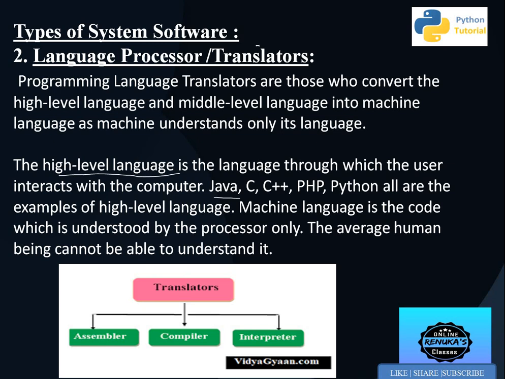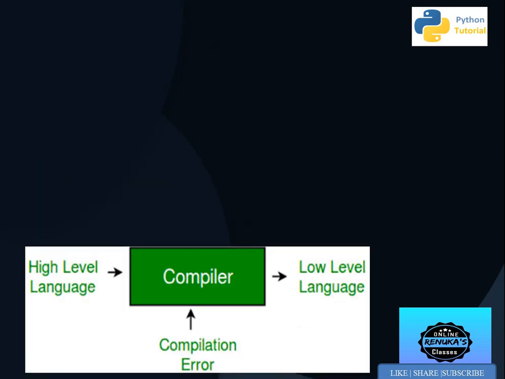These are the translators, or language processors, which convert high level language to low level language and low level language back to high level language. According to their task, they are divided into three parts: assembler, compiler and interpreter. These are the three types of language processors, and they convert high level language to low level language and low level language back to high level language.